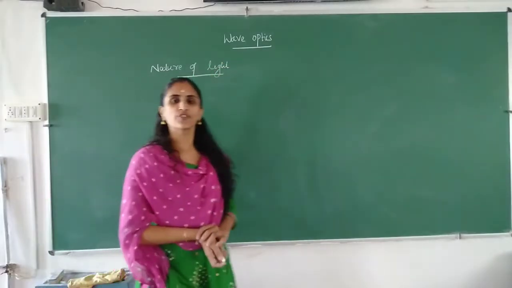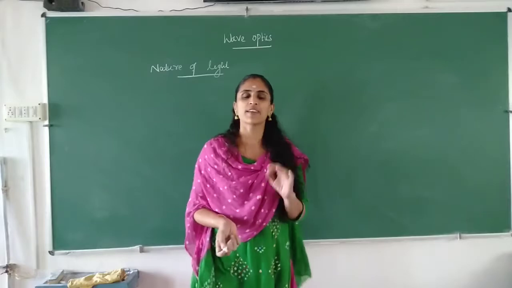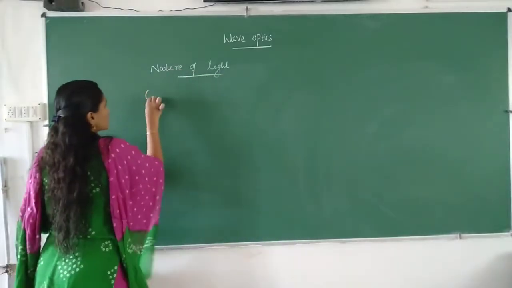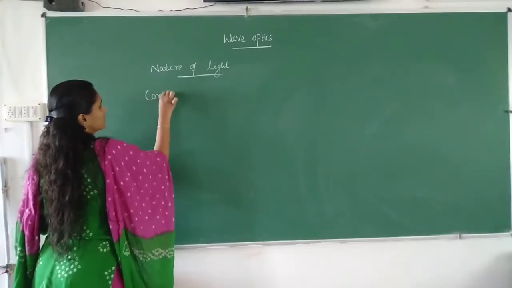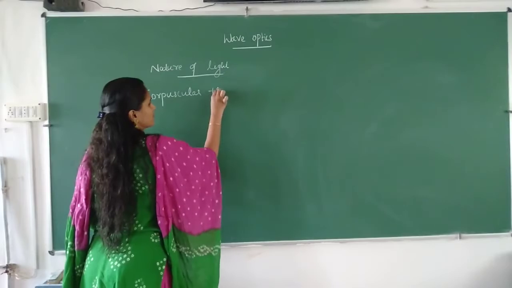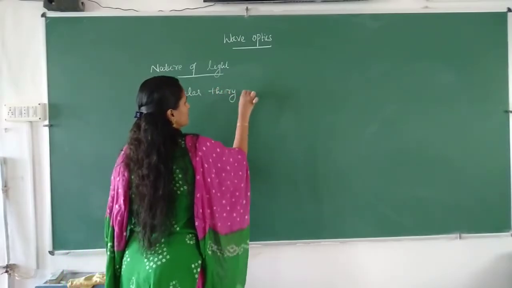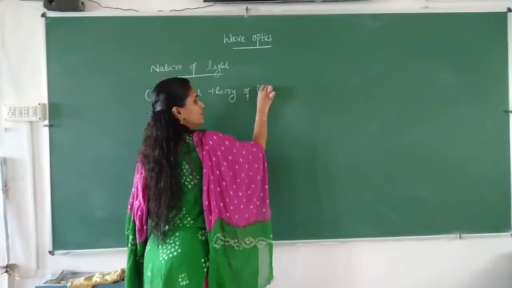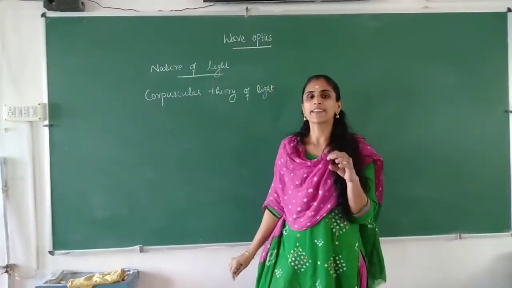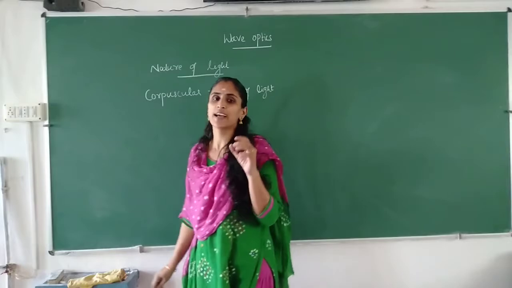Related to the nature of light, different theories are there. The first theory was introduced by Isaac Newton, known as the corpuscular theory. He considered light as perfectly elastic balls.